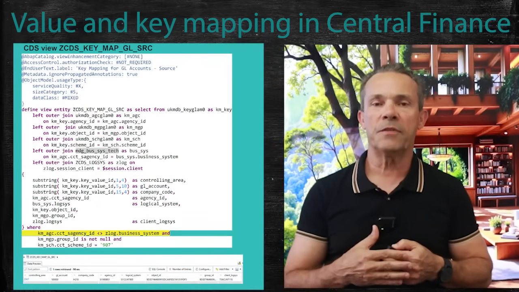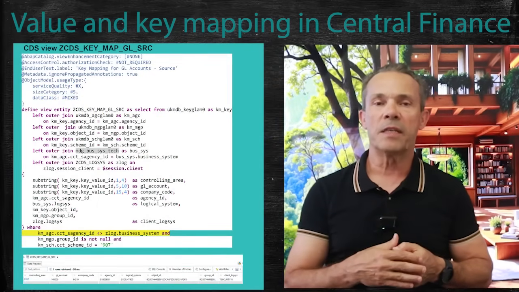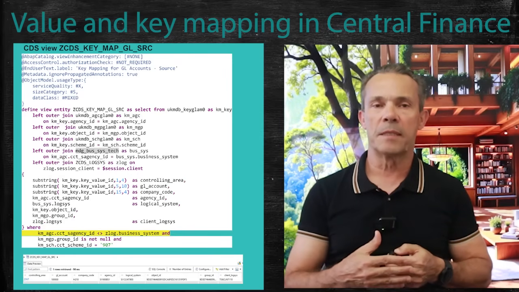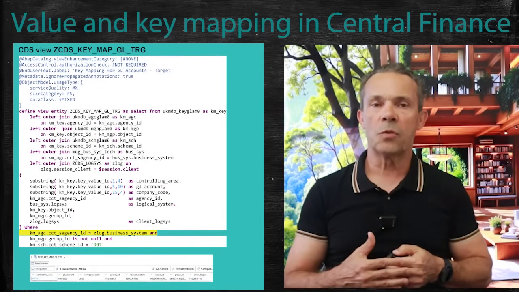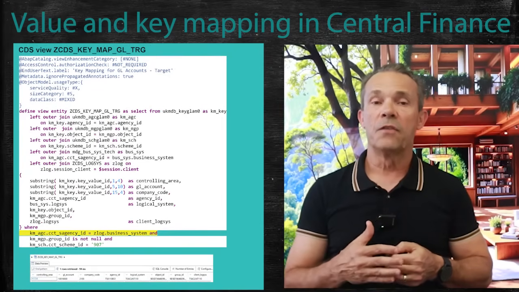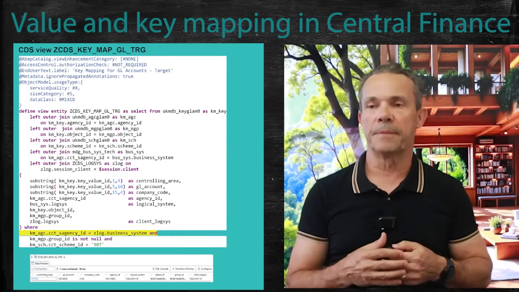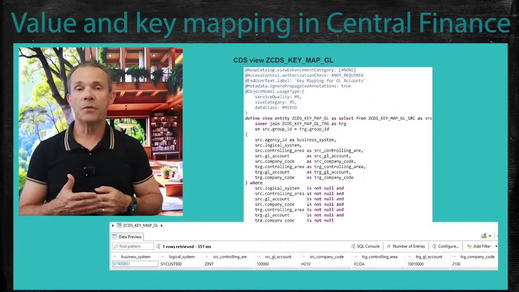A source CDS view is created so it shows all source map values, filtering for agency ID not the same as this business system. A target CDS view is created so it shows all target map values, filtering for agency ID equal to this business system. A final view joins these two CDS views based on the group ID.